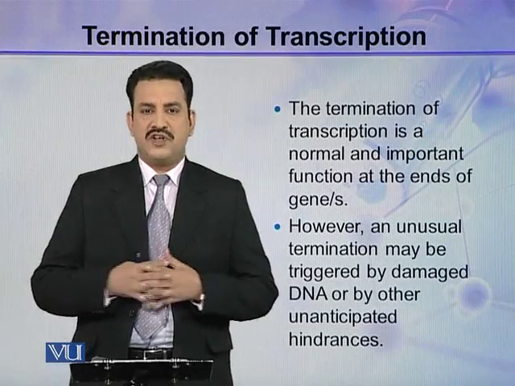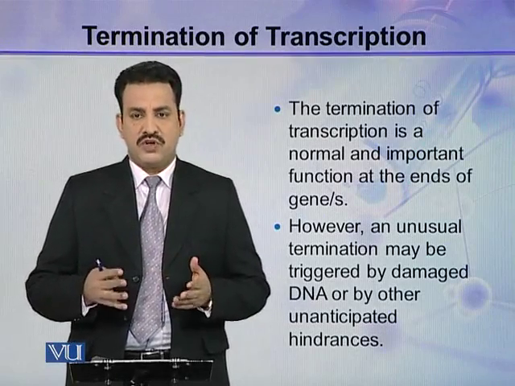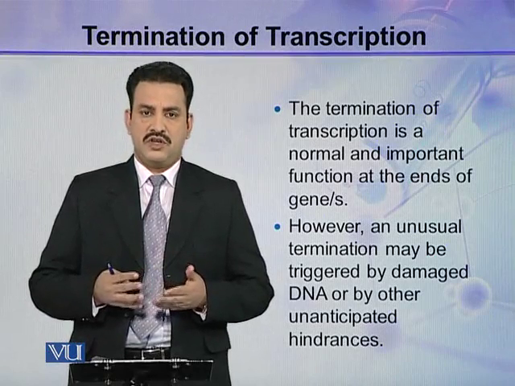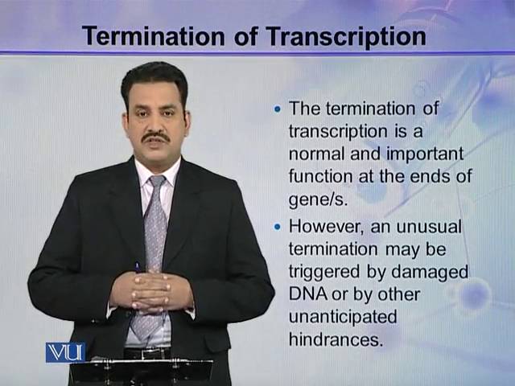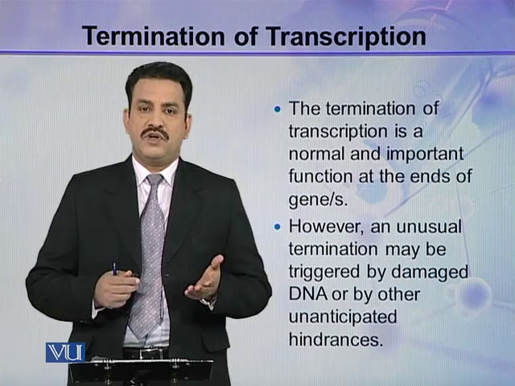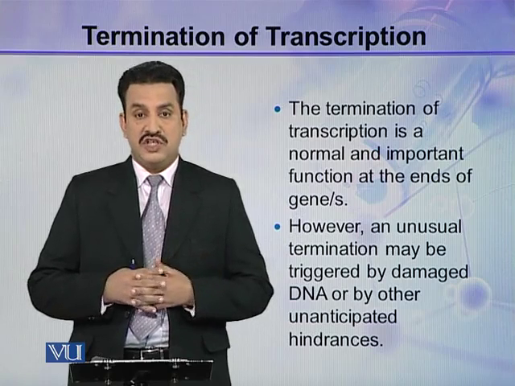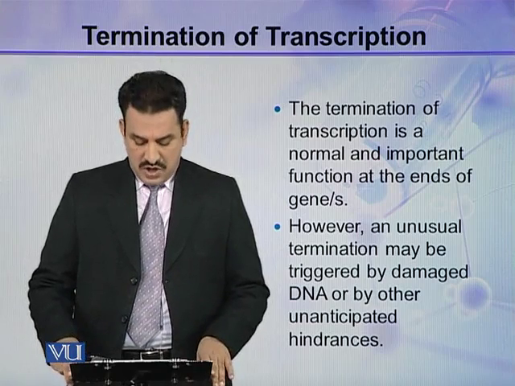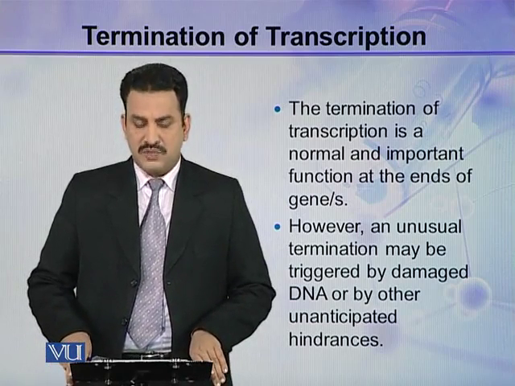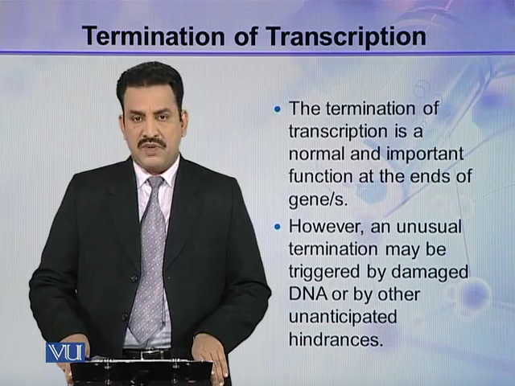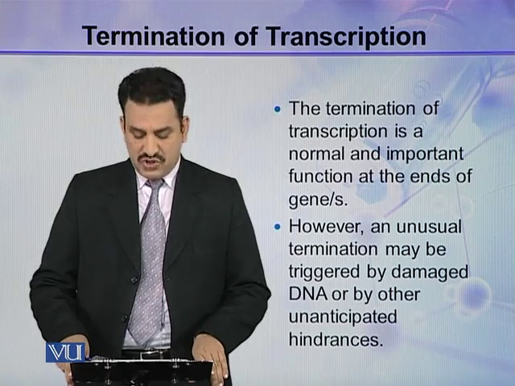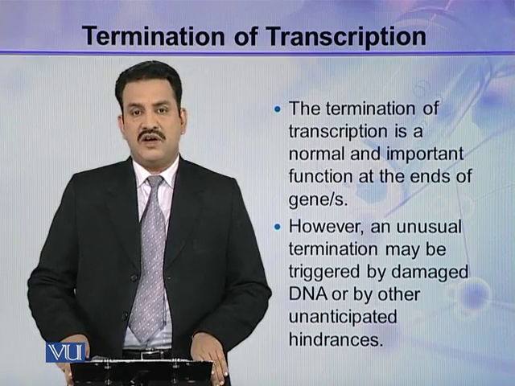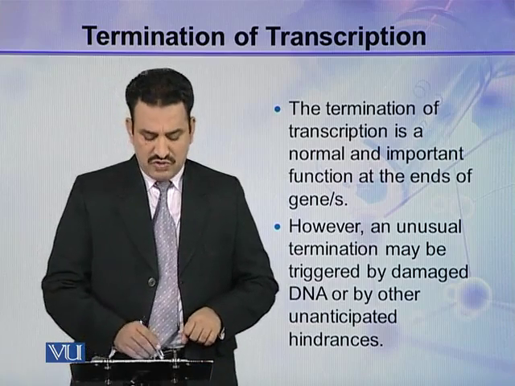The termination of transcription is a normal and important function, and it normally takes place at the end of a gene or genes if the transcription involves more than one gene. However, an unusual termination may be triggered by abnormal or damaged DNA or by other unanticipated hindrances.